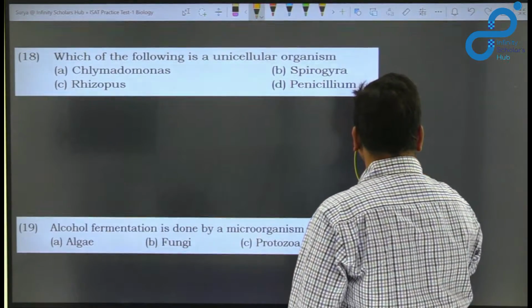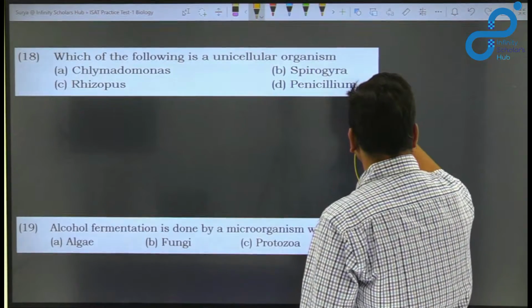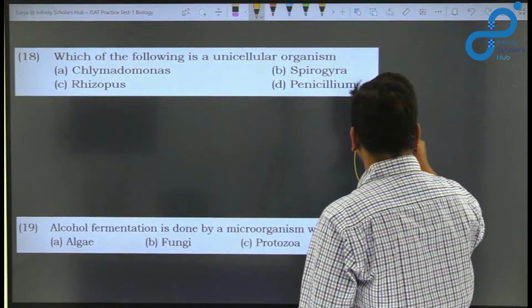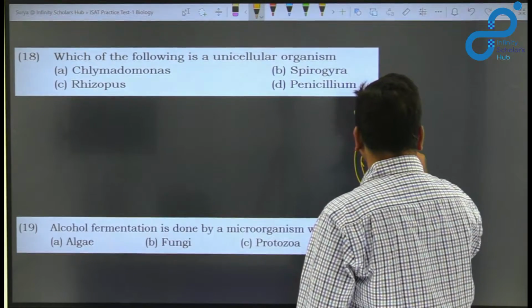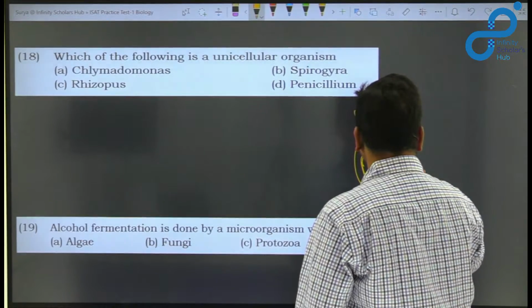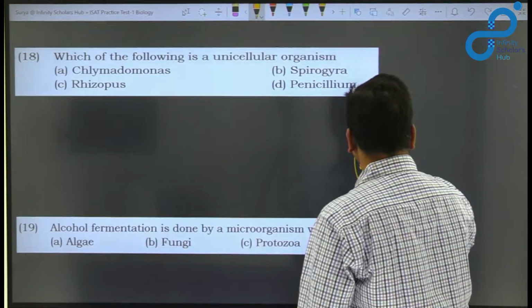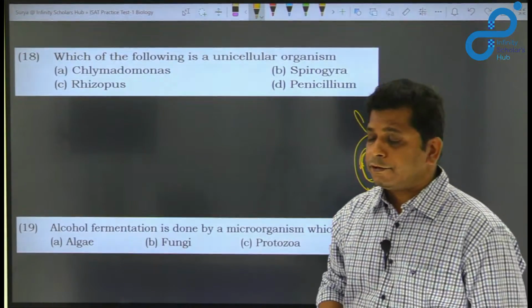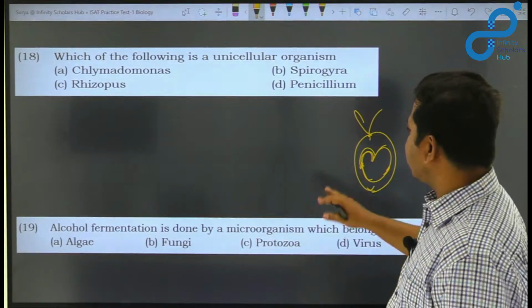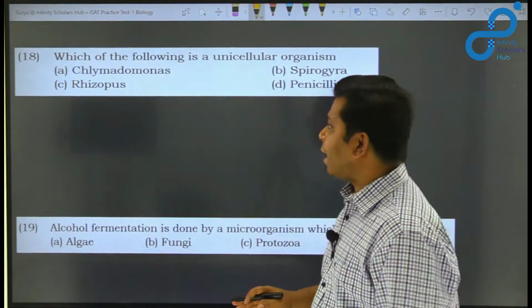This will have a flagella, and it has a specific cup-shaped nucleus, a cup-shaped chloroplast. So that is the characteristic feature of Chlamydomonas. So this is a unicellular green algae.